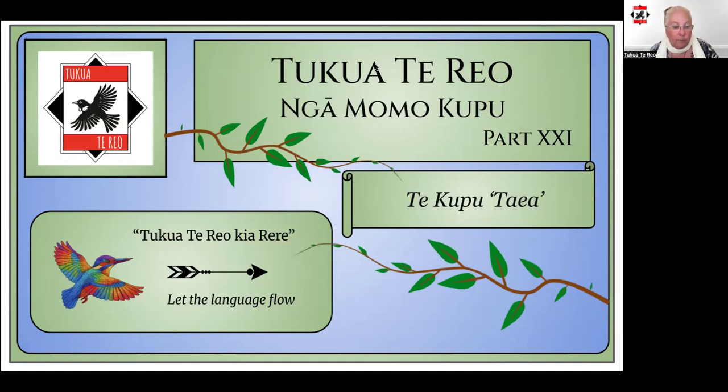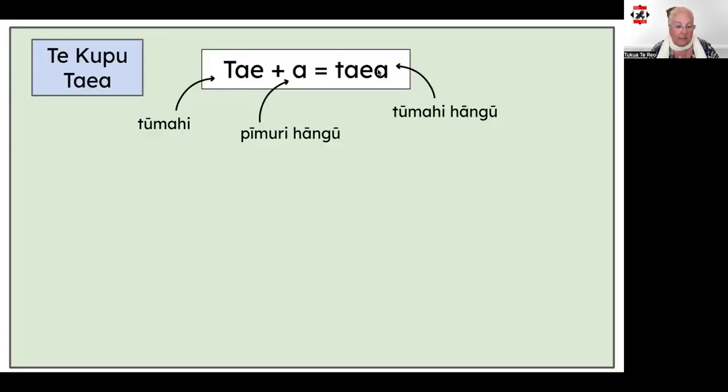In this video, we'll be looking at a very unique word, the Kupu Taea. By the end of this video, you'll be able to use it in a sentence confidently. The Kupu Taea is the passive verb or tūmahi hāngū form of the word tai. It's a very unique word and has its own set of grammar rules. So that's why I decided to dedicate a whole video just for it.